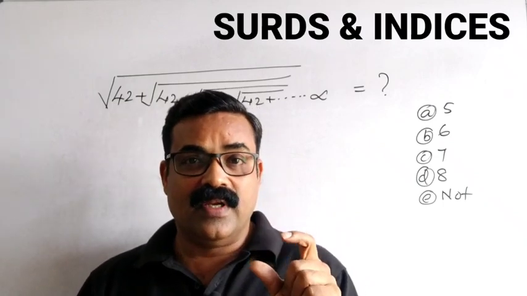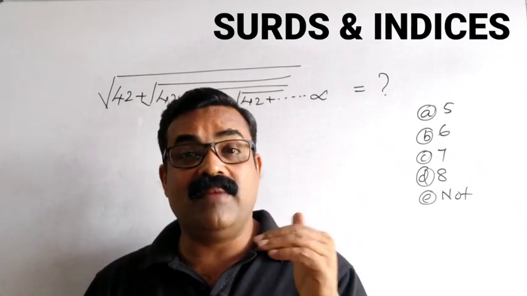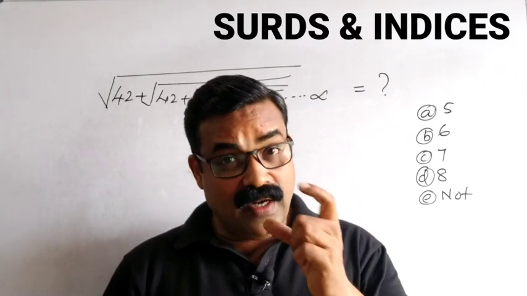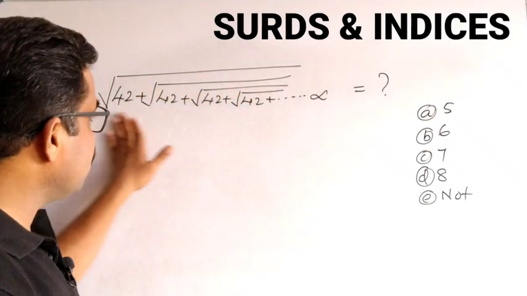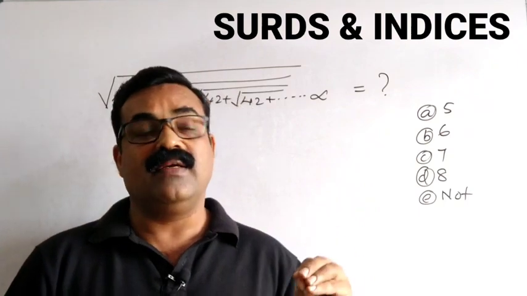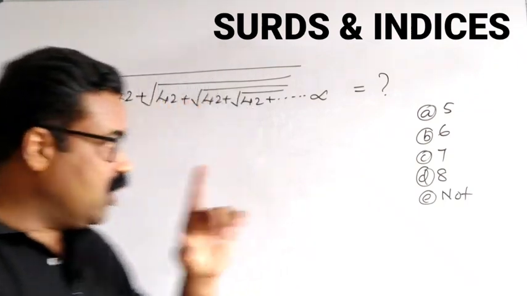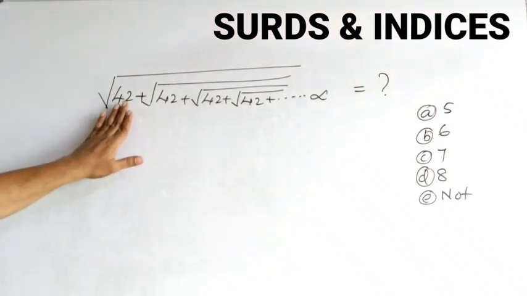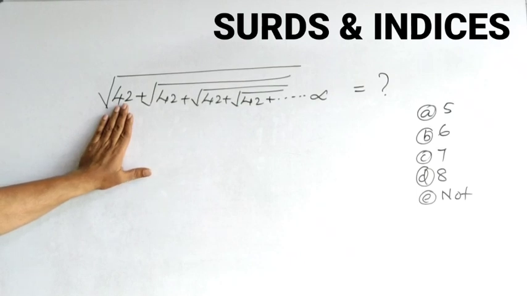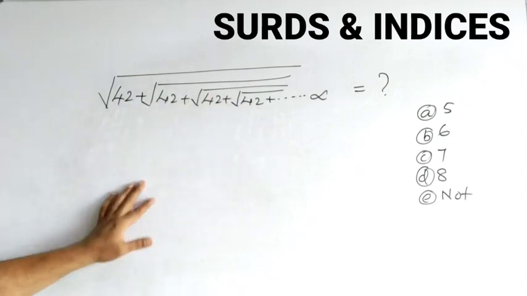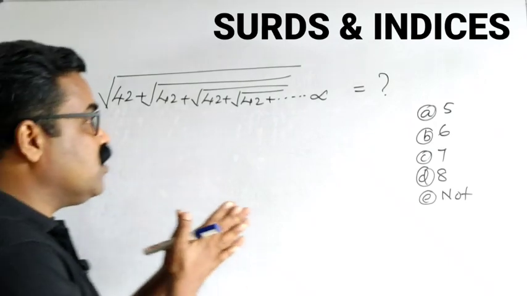I'll give you the trick. If you practice these type of questions, next time it will be very easy for you, and you can answer them within seconds. So what is the trick behind this type of question? If you get a question like this, what are the important things we need to see before answering? Understand very clearly. First thing, the number given is 42. What we have to do is make the factors of this number in such a way that the difference between the factors is equal to 1.